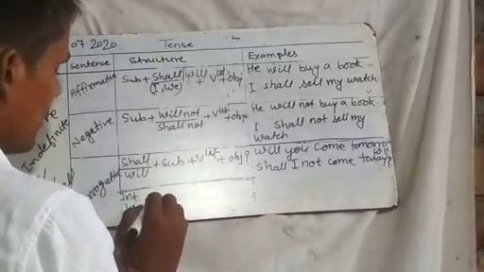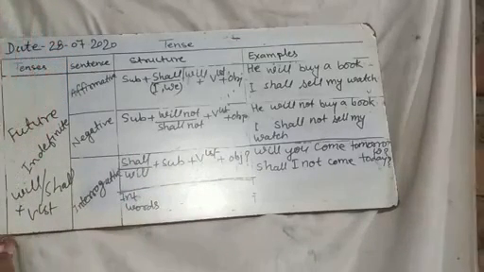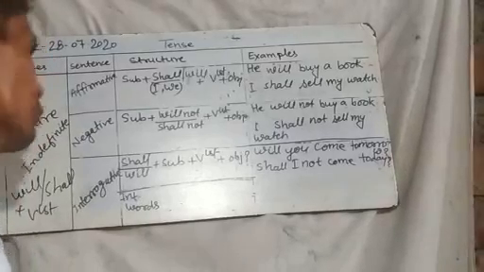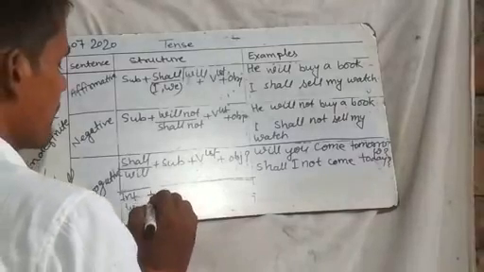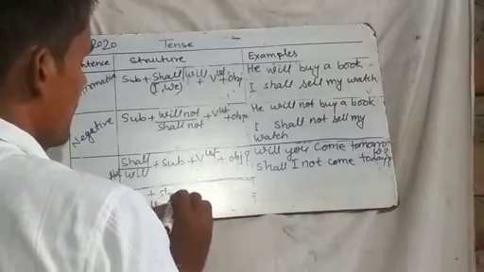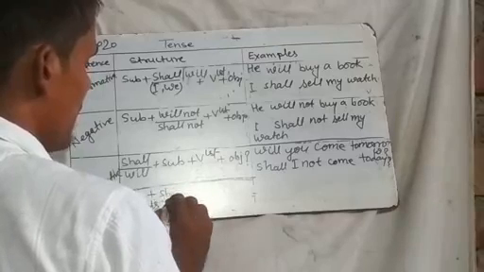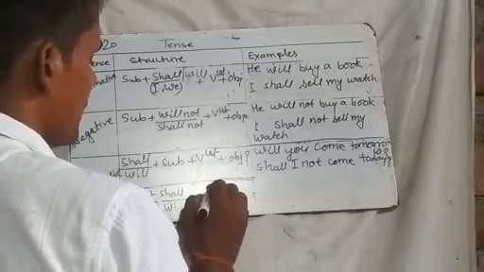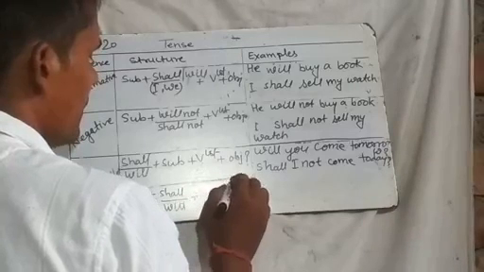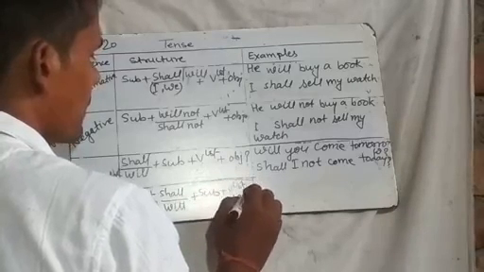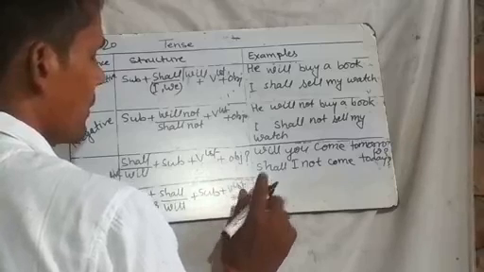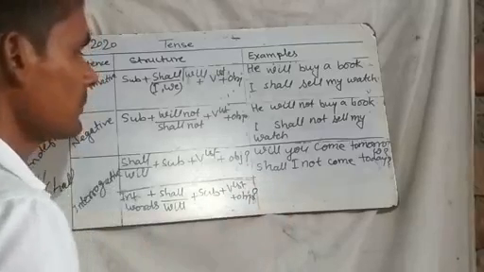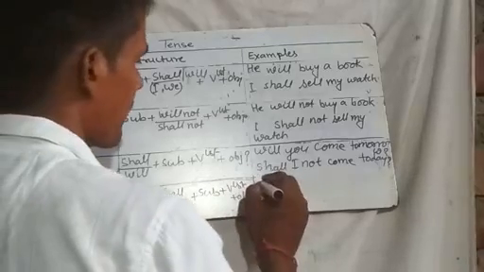Interrogative words are which, what, where, when, why, and so on. So interrogative word, same helping verb shall or will, after that subject, then first form of main verb plus object. Next, full stop. No, sorry, question mark. Now examples here.